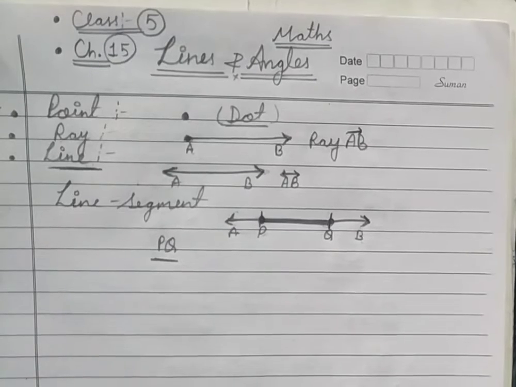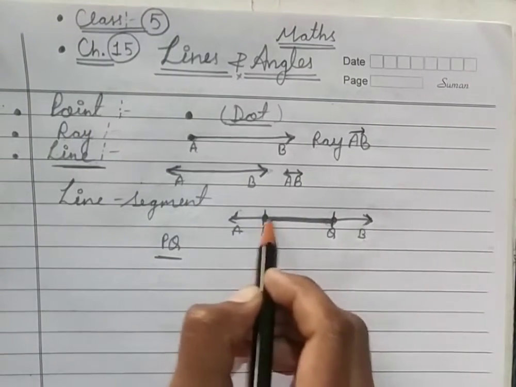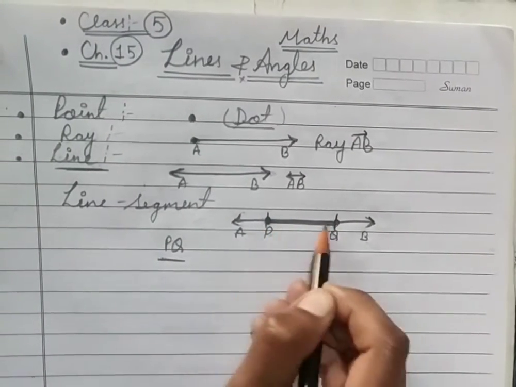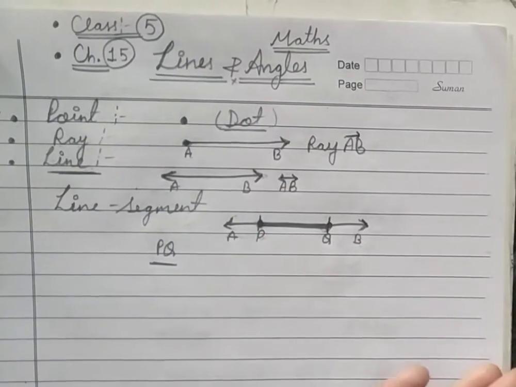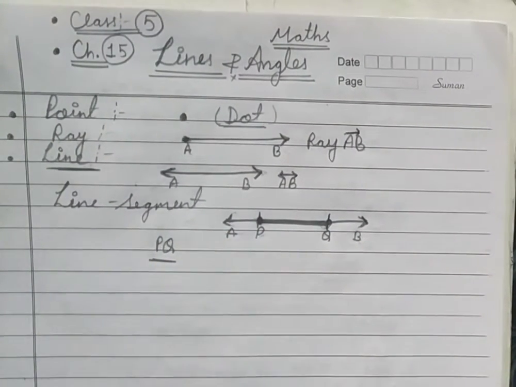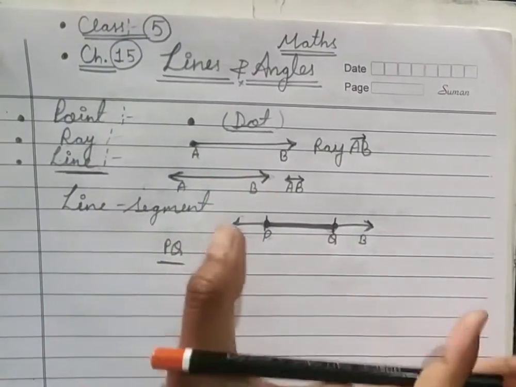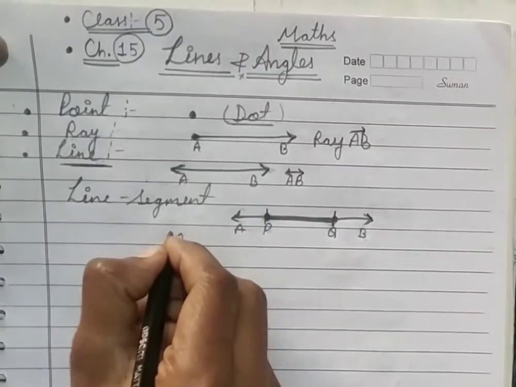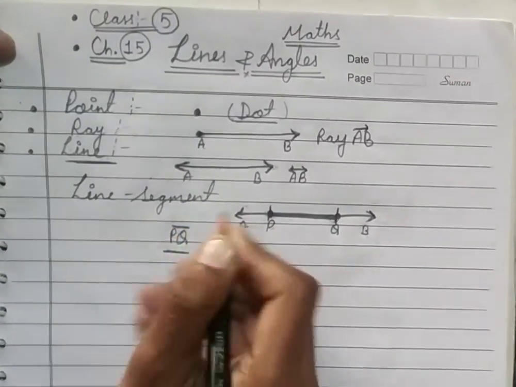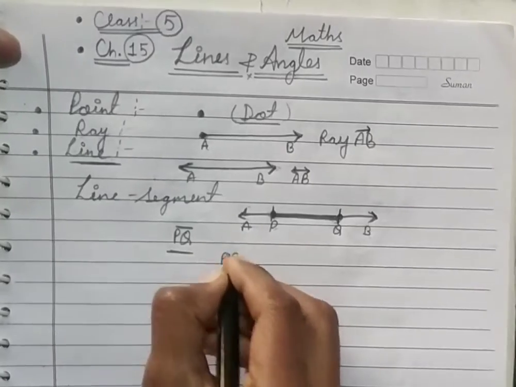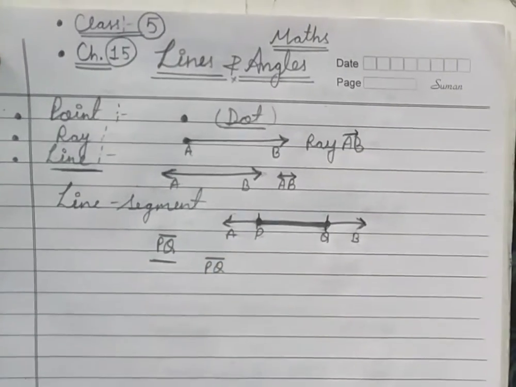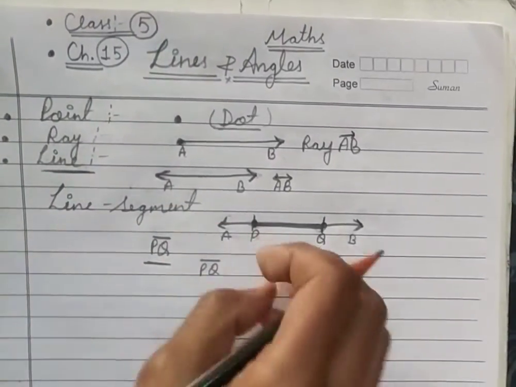And it has a definite length, and we can measure it with a ruler or another tool. It has two endpoints and a definite length, and we represent it like PQ with a bar. This is a line segment.